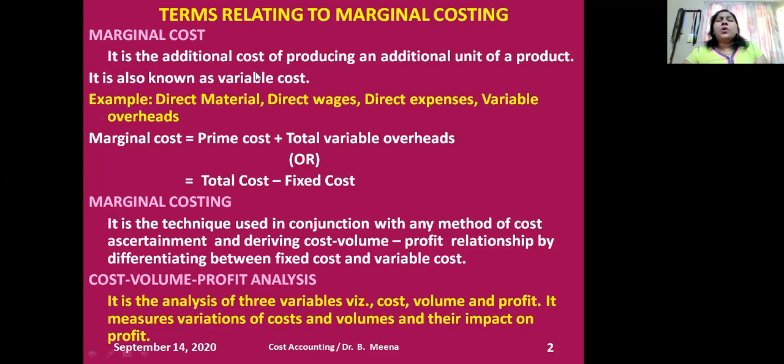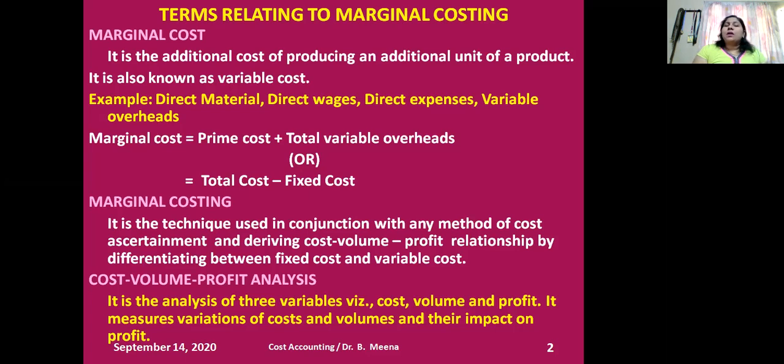Now, the marginal cost. For example, at present I'm producing 100 units and the cost is 1000 rupees. If I decide to produce 110 units, then the cost is, say, 1100.